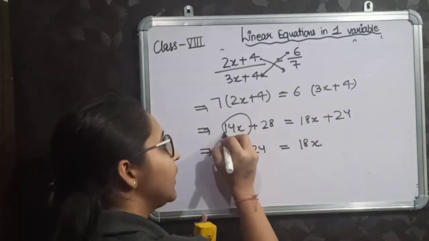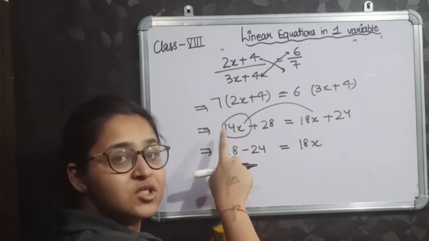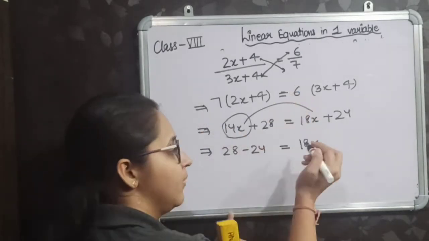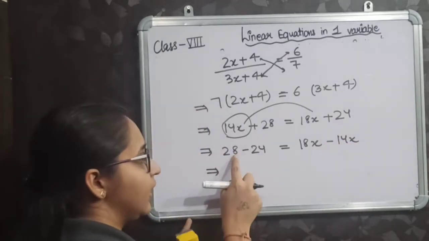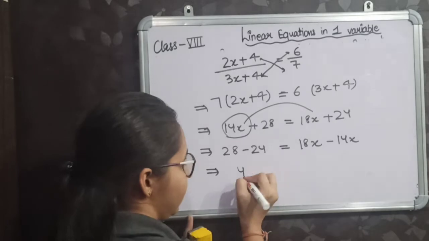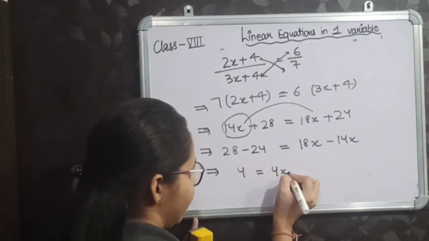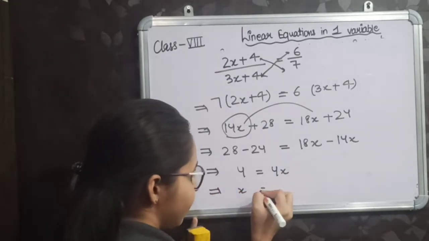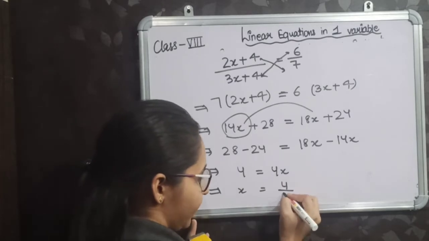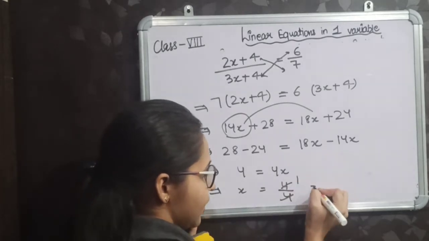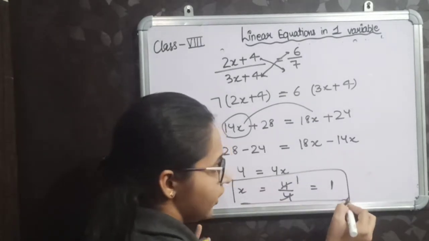Now I am taking 14x to that side, and here 14x is of positive sign, so it will become negative on that side. Finally it will give you 28 minus 24 is 4 is equal to 18x minus 14x is 4x. Very good. And your value of x will be 4 divided by 4, cancel. So x is equal to 1.